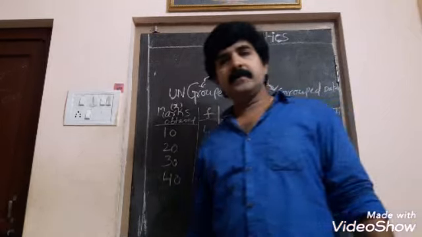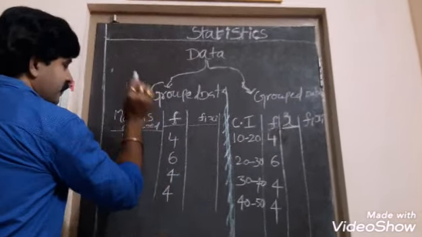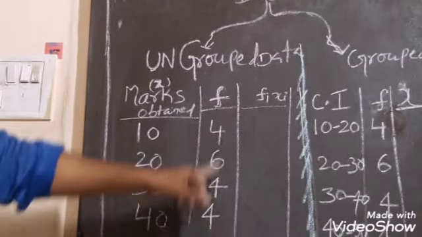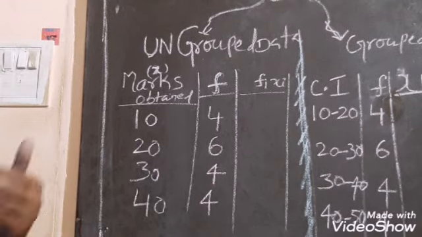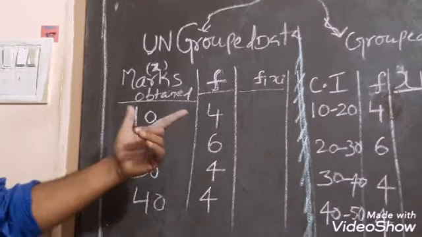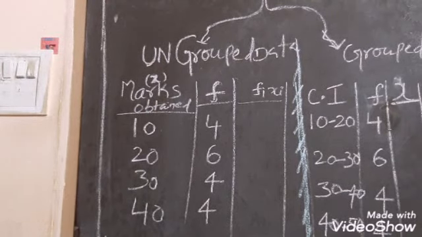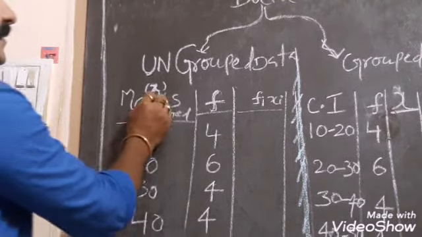So here you see, this is the marks obtained, which we denote as X. This frequency, how many members have got the same mark, is what we represent as F. What we have to do here is multiply this X with F.